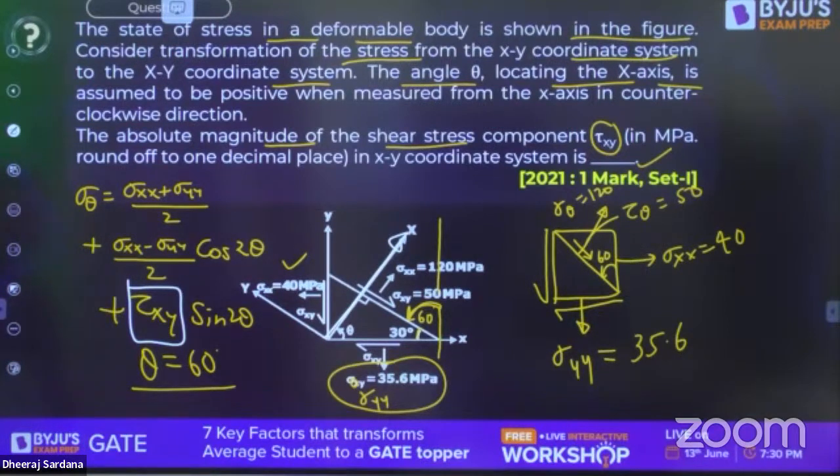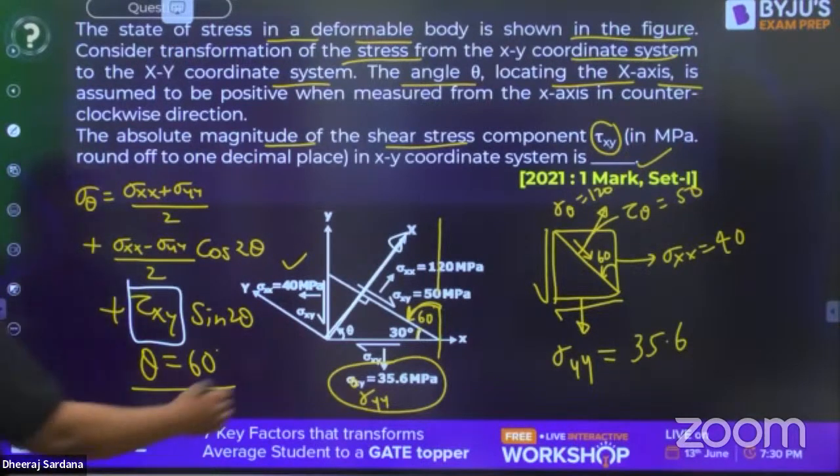Sigma xx is 40, sigma yy is 35.6. Theta is 60 degree. Sigma theta is 120. This is given. Fine, guys. Solve it. You can see this theta is also 60 degree.